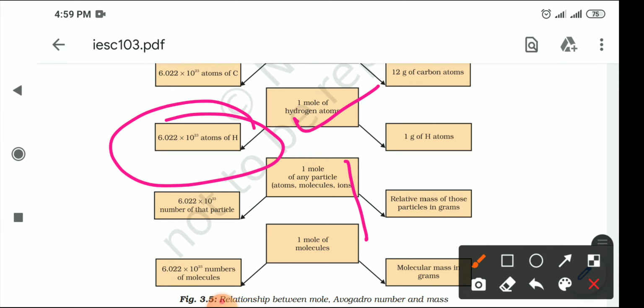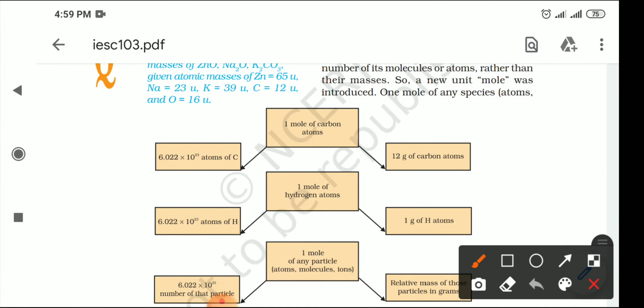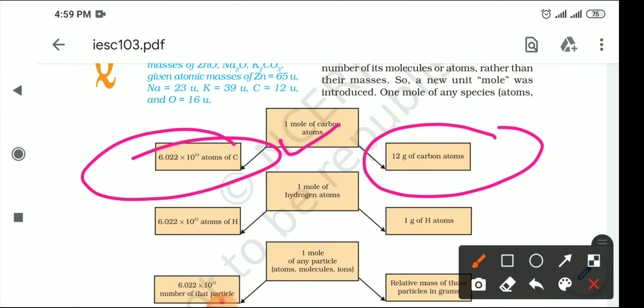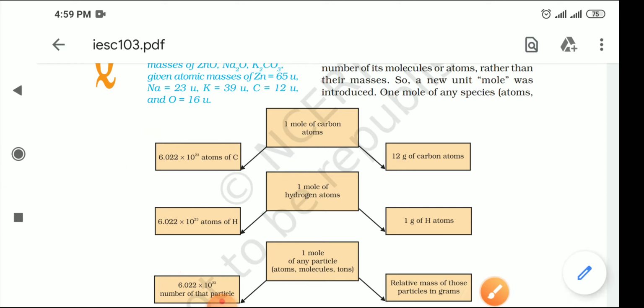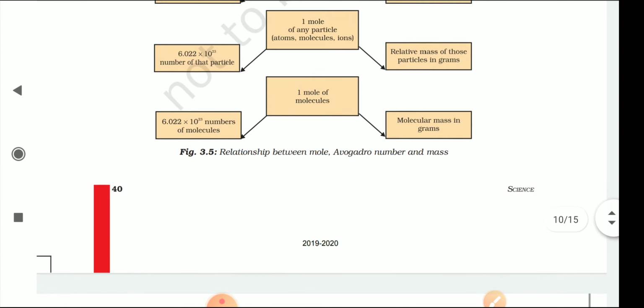Same when you talk about 1 mole of carbon atoms, you are talking about either 12 grams of carbon, or 6.022 into 10 to the power 23 atoms of carbon, and this number is called the Avogadro number. This is a very important number in chemistry. Now let's do some examples. When we practice a lot of questions, we will get a good grip, and slowly and gradually we will understand what the mole actually is.